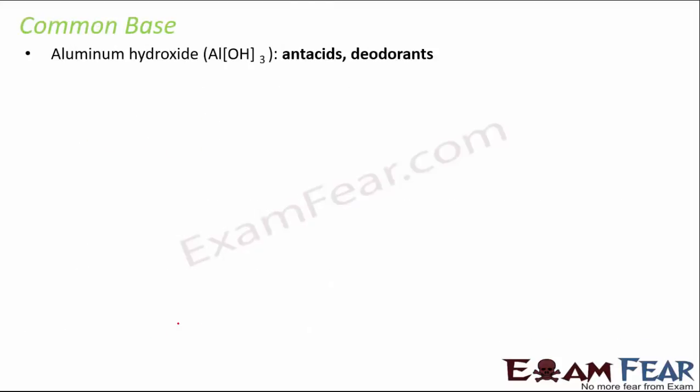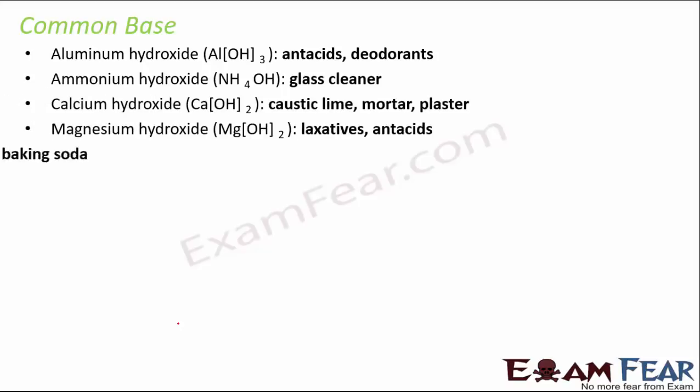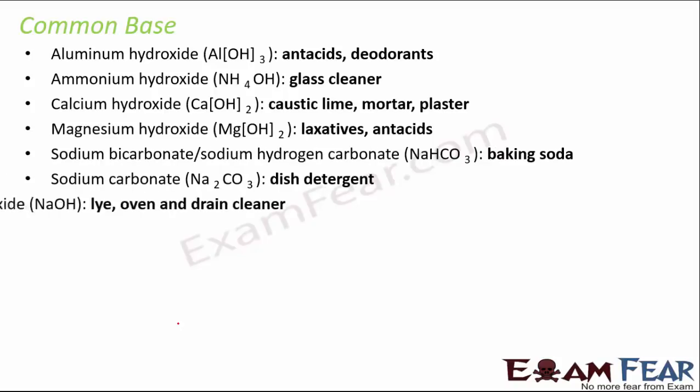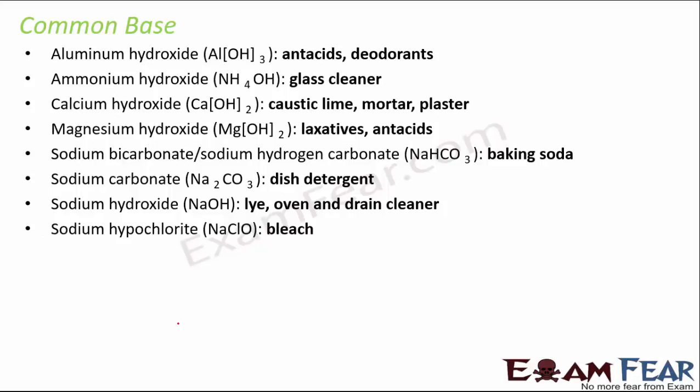Now let's talk about some of the common bases. These are names of some of the common bases, like aluminium hydroxide, which is used as antacids or in deodorants, ammonium hydroxide, calcium hydroxide, magnesium hydroxide. Again, you should know the names of these bases and where they are used, because you get such questions. What is bleach? You should know it is sodium hypochlorite. Or if you are asked what is baking soda, it is sodium bicarbonate or sodium hydrogen carbonate.